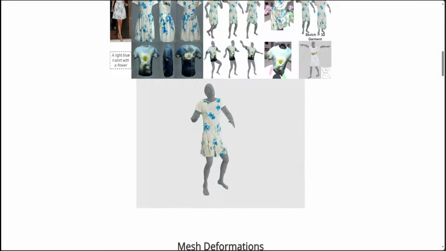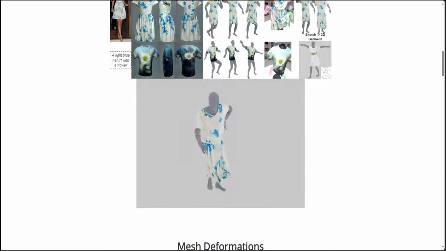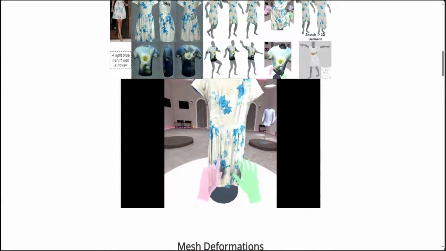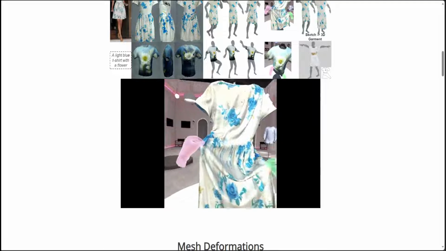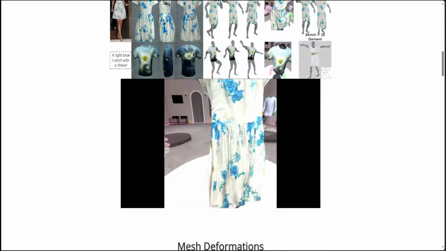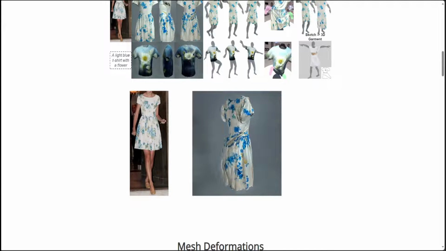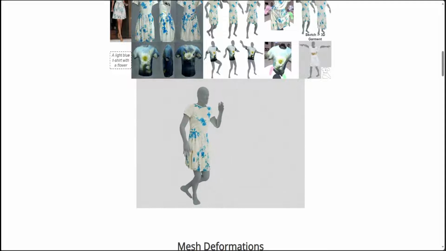Now this method, which is called Garment3DGen, is performing topology preserving mesh based deformations to match the image guidance and synthesizes new 3D assets on the fly. Their generated garments comprise posed geometries that stylistically match the input image and high resolution texture maps. The provided image guidance can be either from the real world or synthetically generated, which enables them to create both real and fantastical 3D garments.